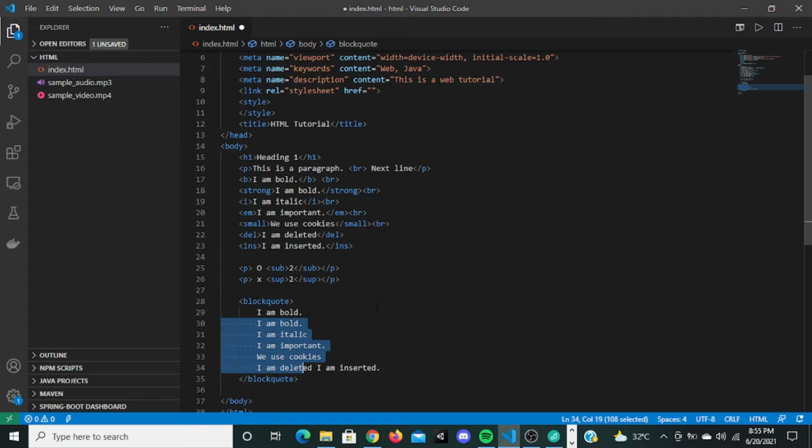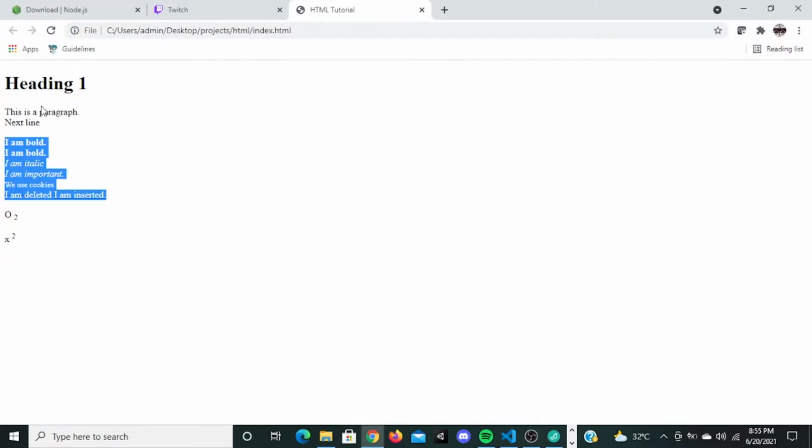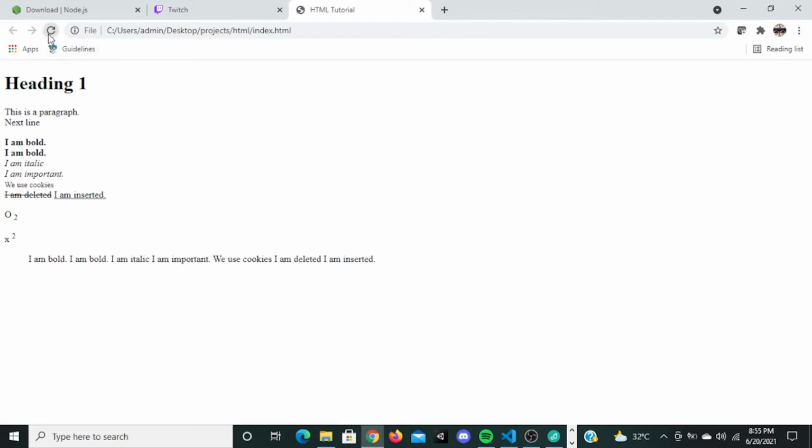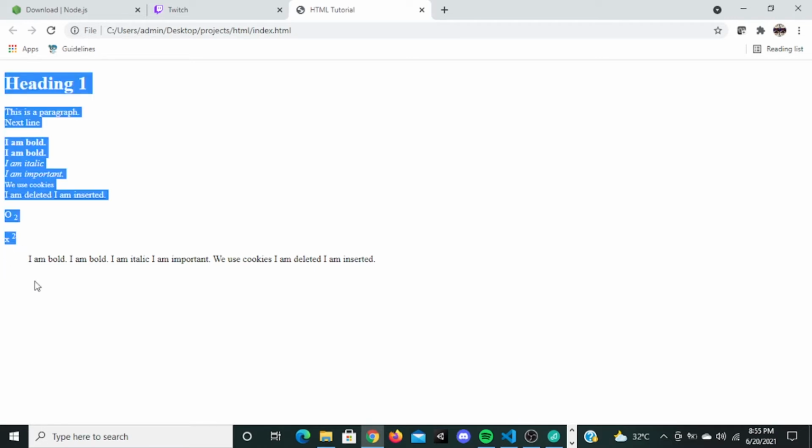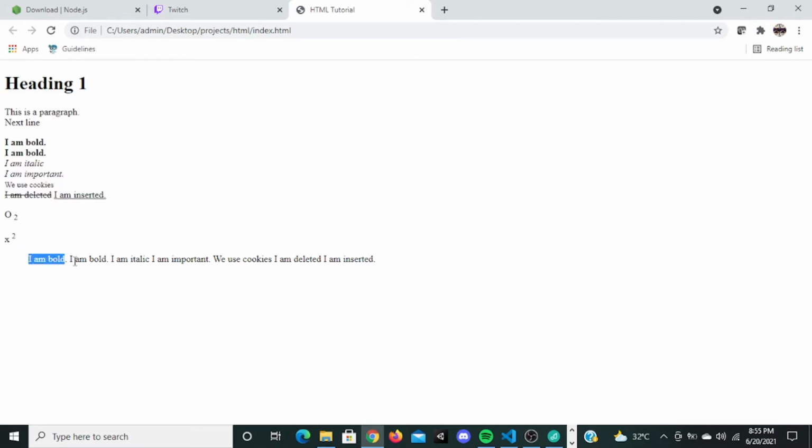Now when I save this and go to the browser, you can see it is indented, right? These are all here, but this tag alone is indented.